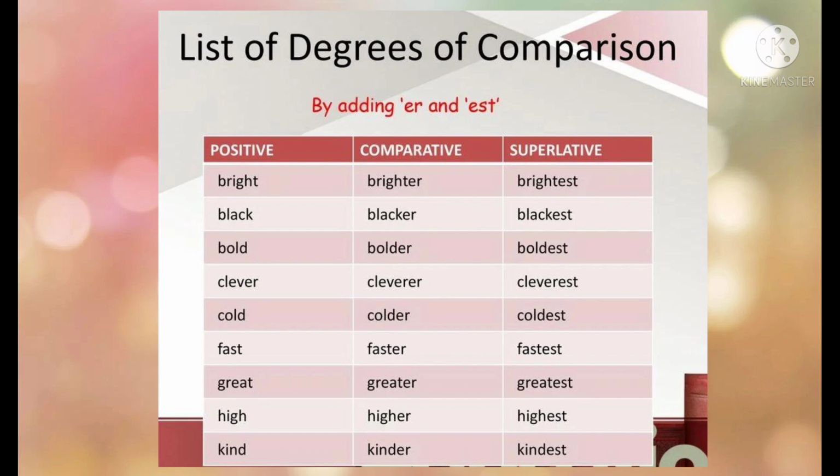And if the words end with E, they will take only R and ST. Bright, brighter, brightest. Black, blacker, blackest. Bold, bolder, boldest. Clever, cleverer, cleverest. Cold, colder, coldest. Fast, faster, fastest. Great, greater, greatest. High, higher, highest. Kind, kinder, kindest.